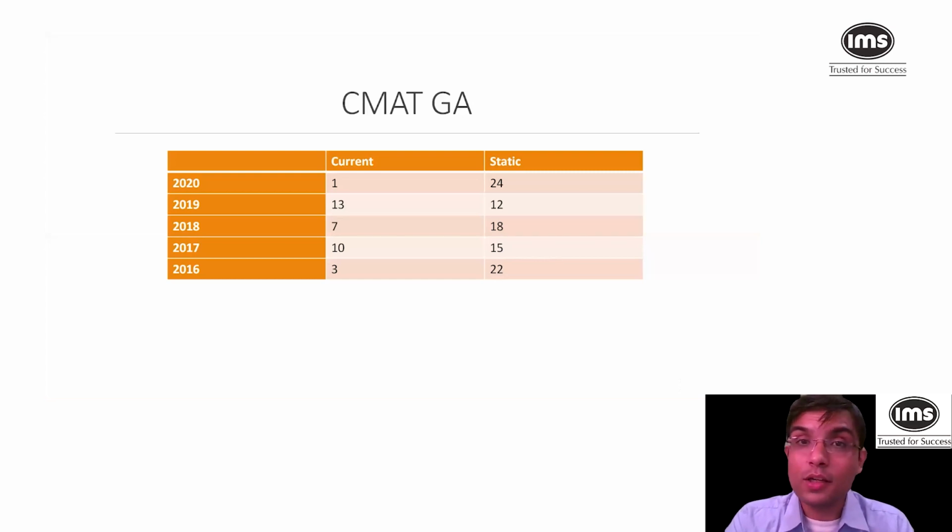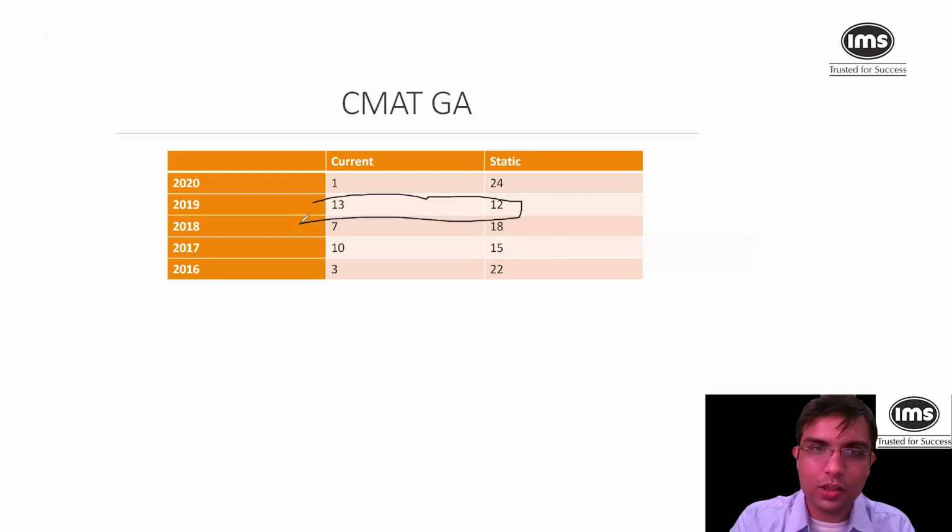So how, sir, can we improve on general awareness? People should understand that there are two types of things in general awareness. First is current affairs and second is static GK. Generally, I would say the 2019 paper was the most balanced paper as far as current affairs and static GK are concerned, and that is what is expected. Last year's paper can be considered an exception, but yes, we should be prepared with both.